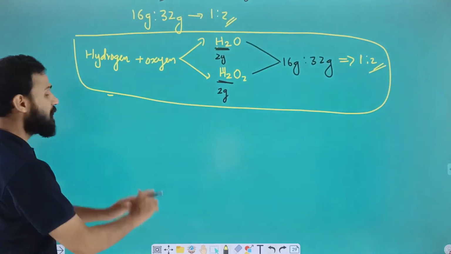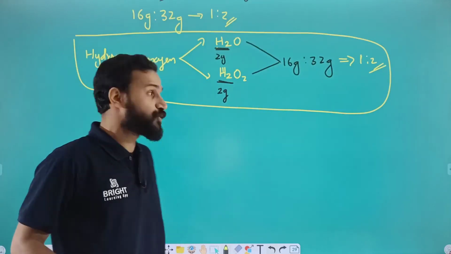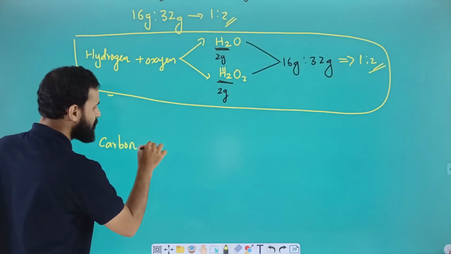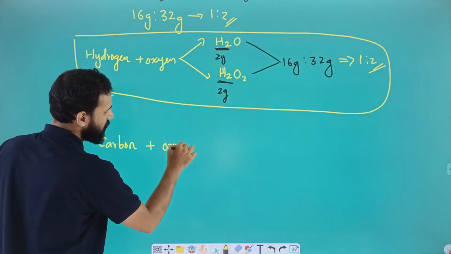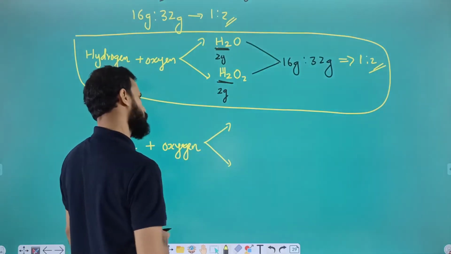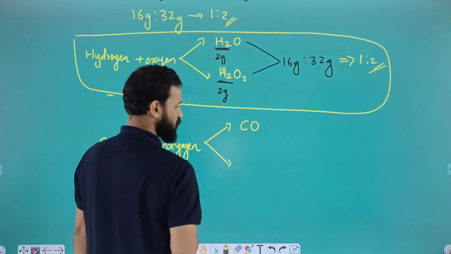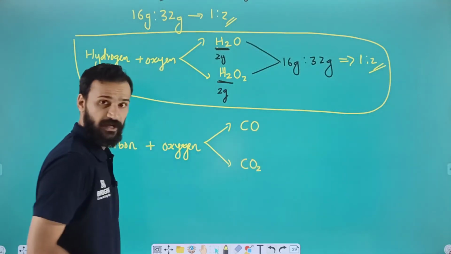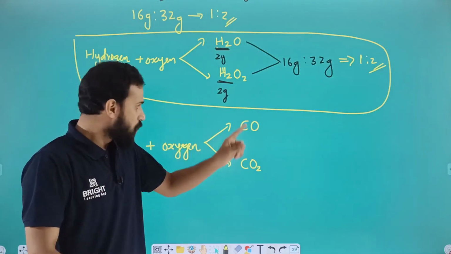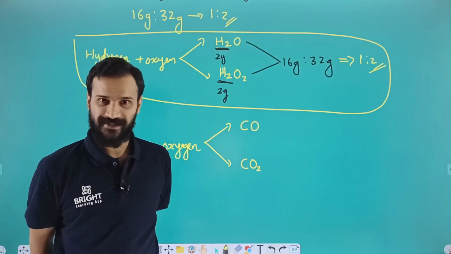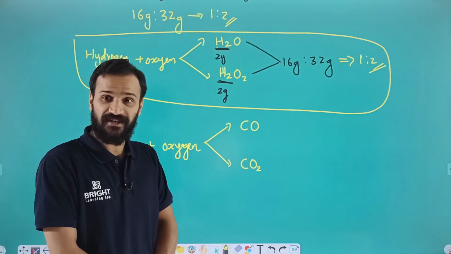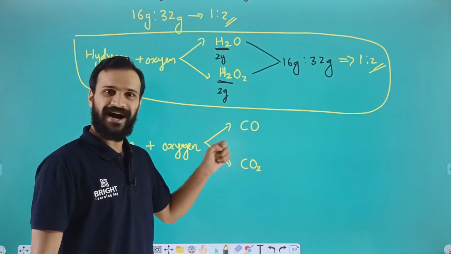We can take another example, when carbon and oxygen are reacting together. Which are the elements, dear students? One is carbon. When carbon and oxygen react together, two types of compounds may form. First one is carbon monoxide, and the second one is carbon dioxide. Here you can see one element having fixed mass. Which is the element having fixed mass here? No doubt, that is carbon, isn't it?